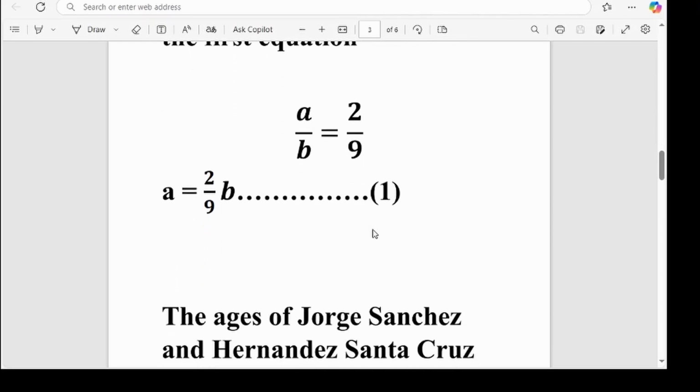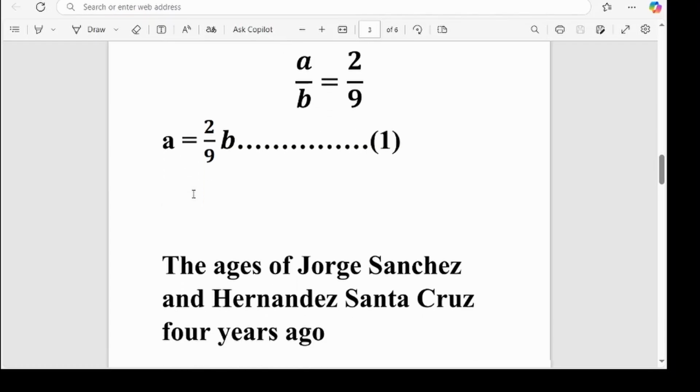Right. So therefore, the first equation is A equals 2/9B, which forms equation 1.